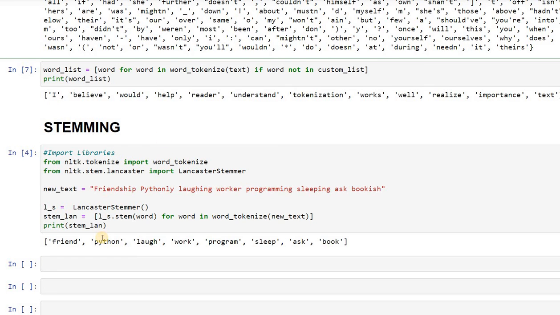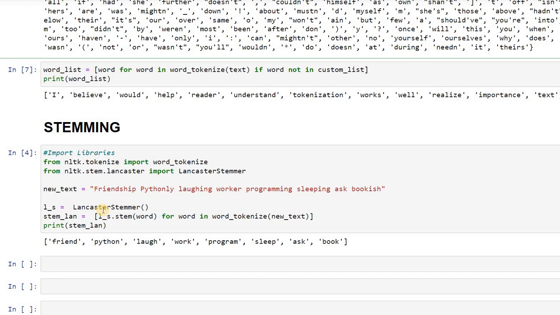We have to use this from the library. Now I have taken some random words like friendship, pythonly, laughing, worker, programming, sleeping, ask, bookish, etc. And I have stored them in the variable new text, and then in ls variable I have stored the Lancaster stemmer function, and now we will perform the stemming.